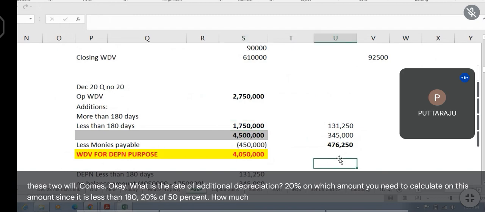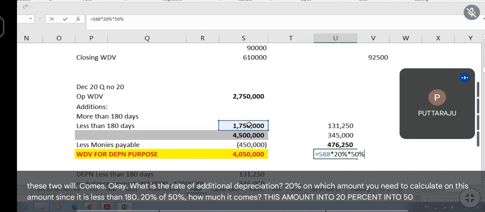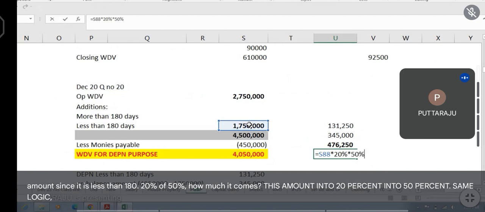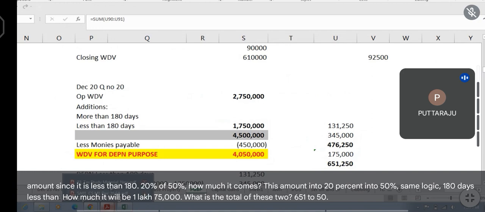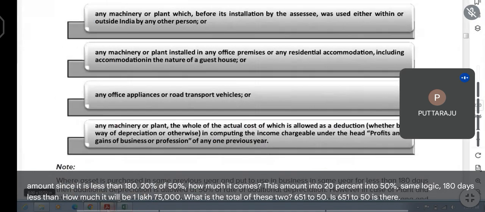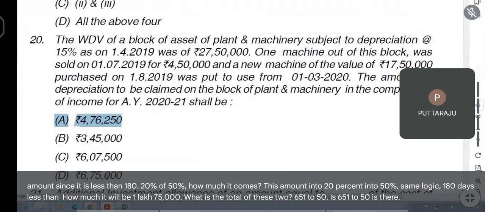How much does it come to? This amount into 20% into 50%. Same logic, less than 180 days. How much will it be? 1,75,000. What is the total of these two? 6,51,250. Is 6,51,250 there here?